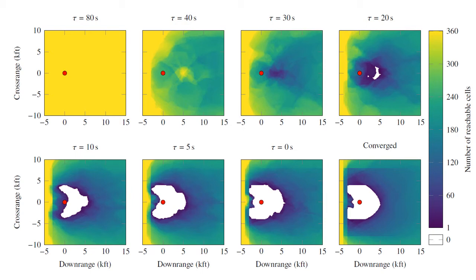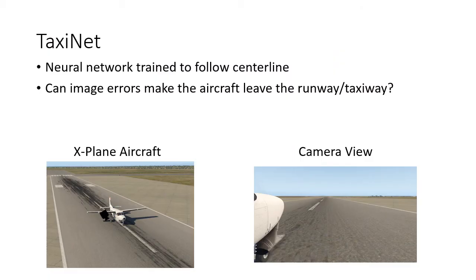We've applied this technique to study reachability for both vertical avoidance maneuvers as well as horizontal avoidance maneuvers. This is an example of a horizontal avoidance maneuver. What we want to show is that the intruder aircraft cannot come within a certain threshold of us if we follow our advisories. I'd like to briefly highlight some of the work that my student Kyle did on TaxiNet.